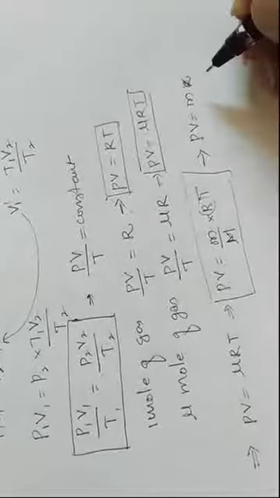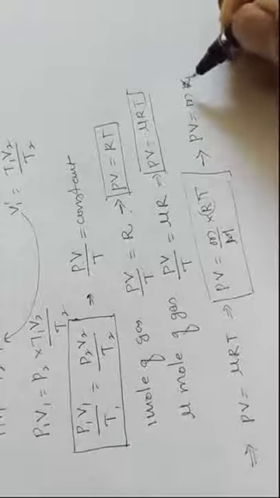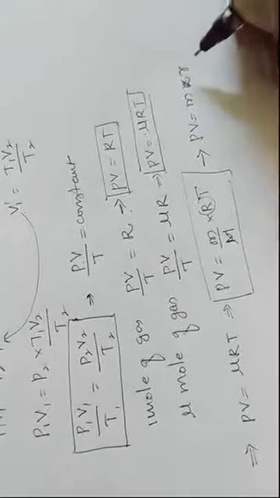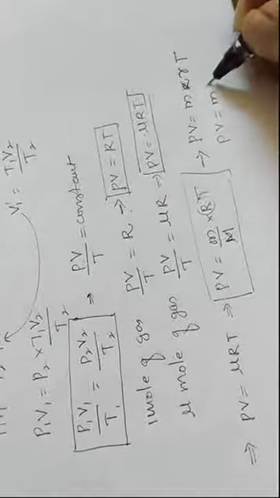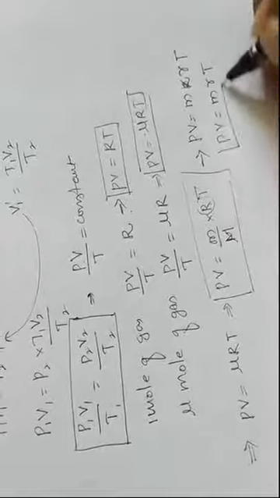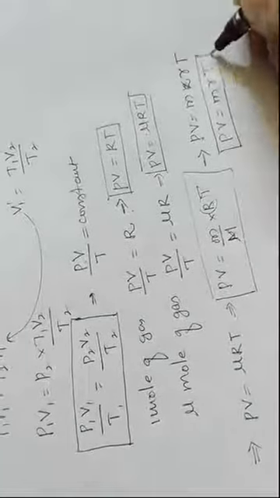Molecular weight is equal to what? Specific gas constant into T. So now we can write this as PV = m r T. This is another different case.